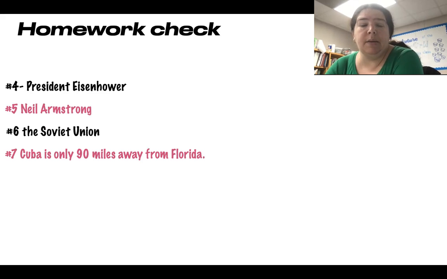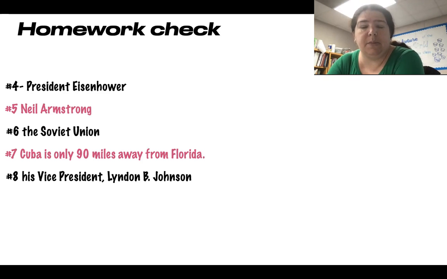Cuba is only 90 miles. That's right. It's very close to Florida. So we were pretty scared. Let's see. Number 8, who became president after President Kennedy was assassinated? Good. It was his vice president, Lyndon Johnson.